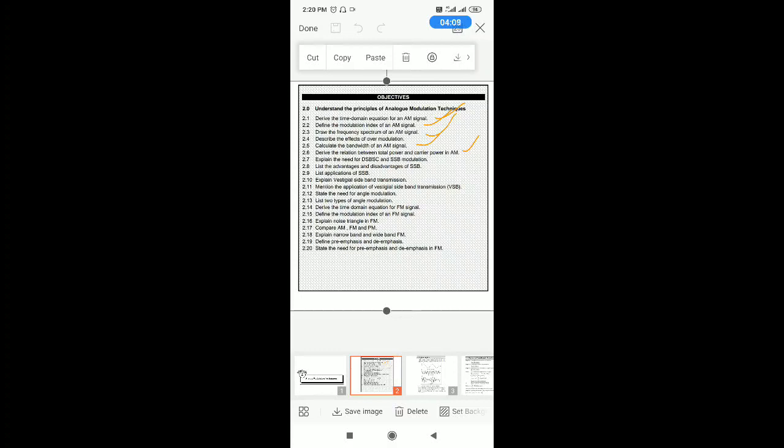And the time domain equation of AM signal represents three signals: one is carrier, upper sideband, lower sideband. And the time domain equation of double sideband suppressed carrier represents, wait one second, I'll take